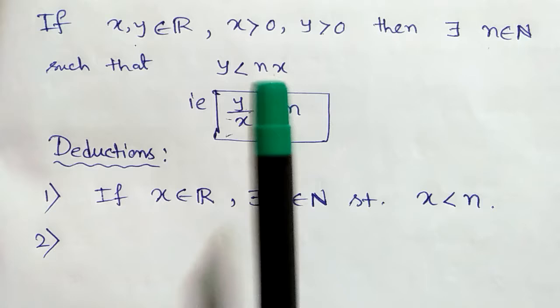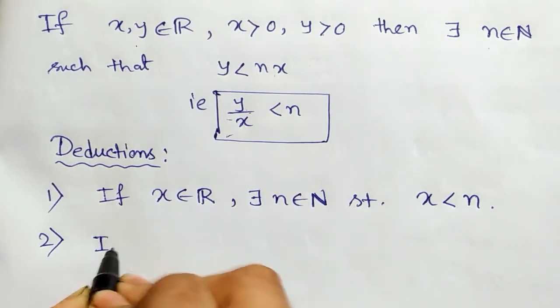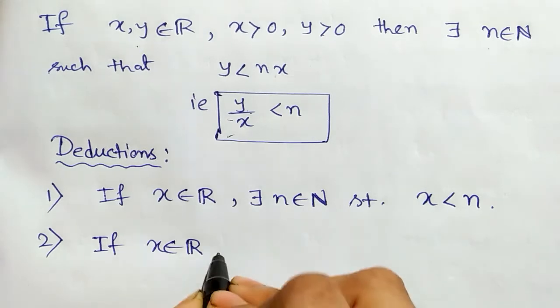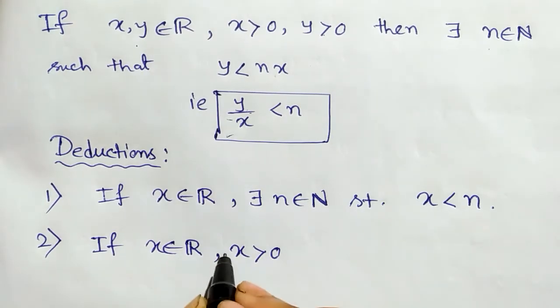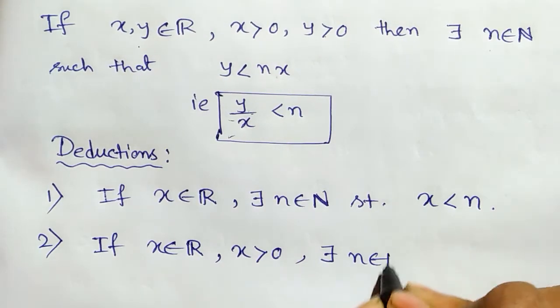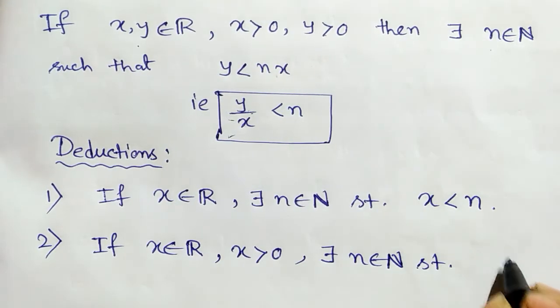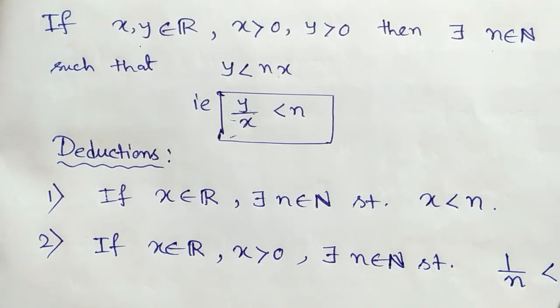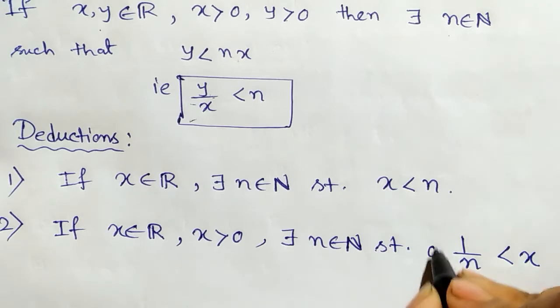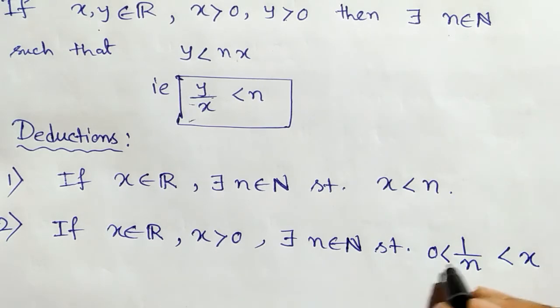Now, this can be written as, if x is any arbitrary real number with x greater than 0, that is, x is a positive real number, then there exists a natural number n such that 1 by n is less than x, right? Now see, 1 by n, this is the reciprocal of a natural number, and this is obviously greater than 0, right?